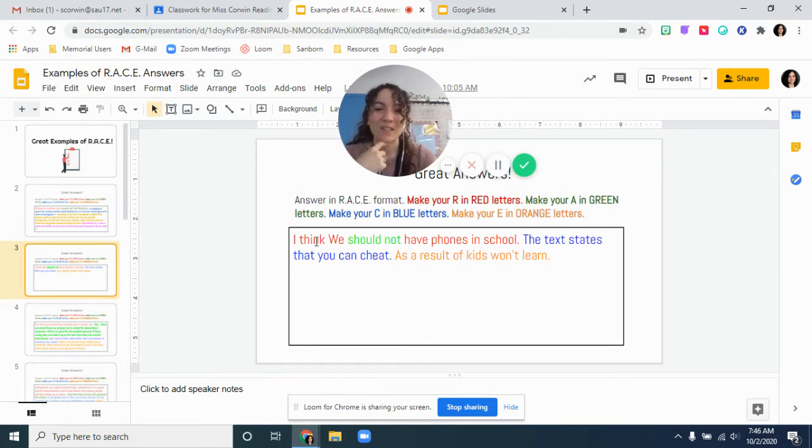Perfect. So here's another example, and this one's a lot shorter, but I think we should not have phones in school. They have rephrased that question, and then they answered it. And they put their rephrased question in red, their answer in green.